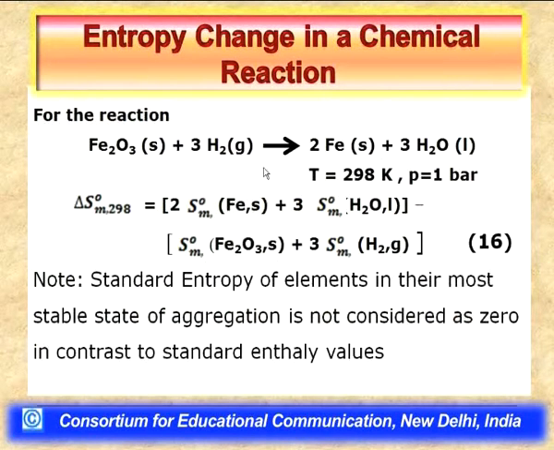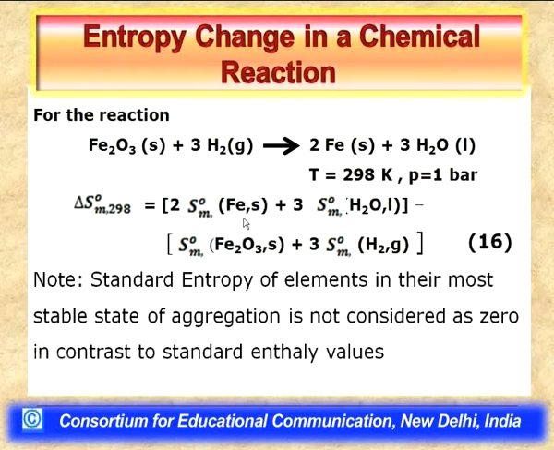Now, if we want to evaluate the standard molar entropy of this reaction at 298 Kelvin, what do we require? We require the values of standard molar entropy of iron in solid phase, water in liquid phase, Fe2O3 in solid phase, hydrogen in gaseous phase at 298 Kelvin and at 1 bar pressure.